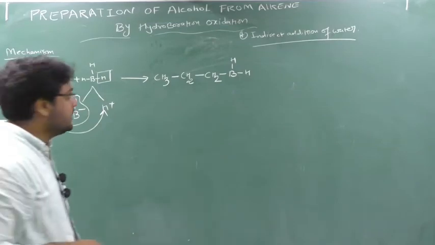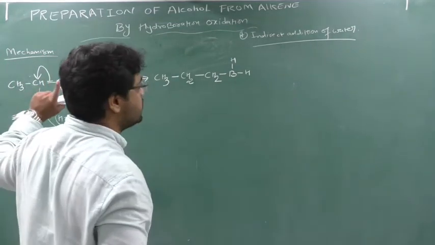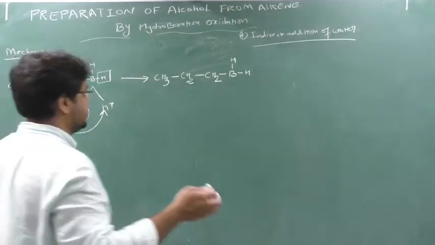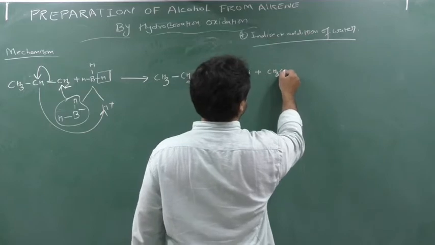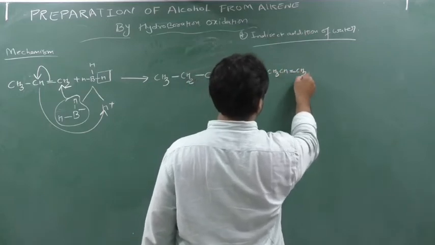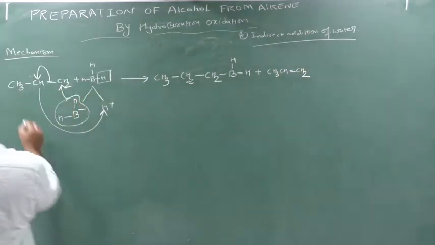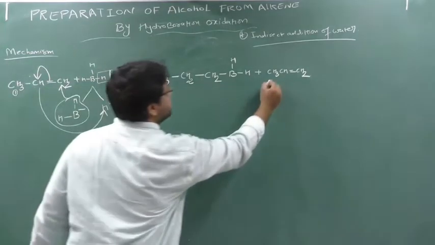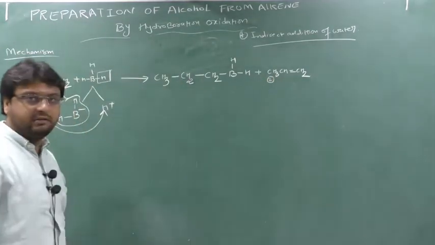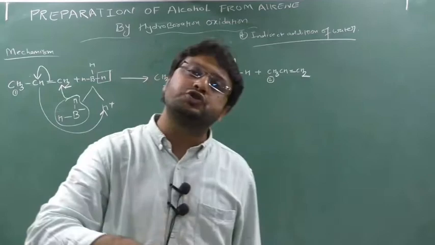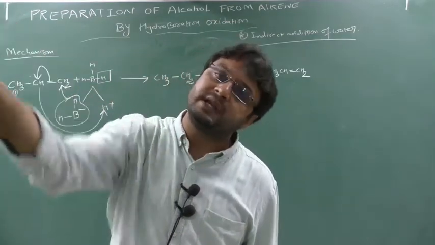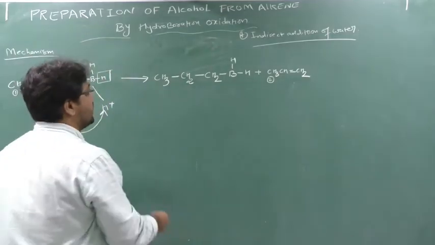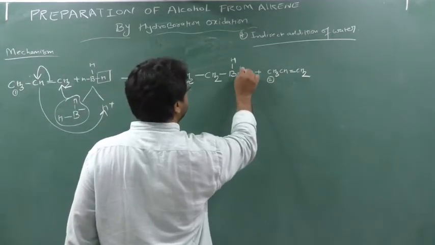Clear, students? Now actually we are using here 3 moles of alkene. So this is the first mole of alkene. Now see here, second mole of alkene will come. So again CH3, CH double bond CH2. So this was the first mole of alkene. I am using the second mole of alkene. Actually 3 moles of alkene will be used. Why? Because there are 3 hydrogen in boron, diborane. So I have to remove the 3 hydrogen. I require the 3 alkene. Simple logic.